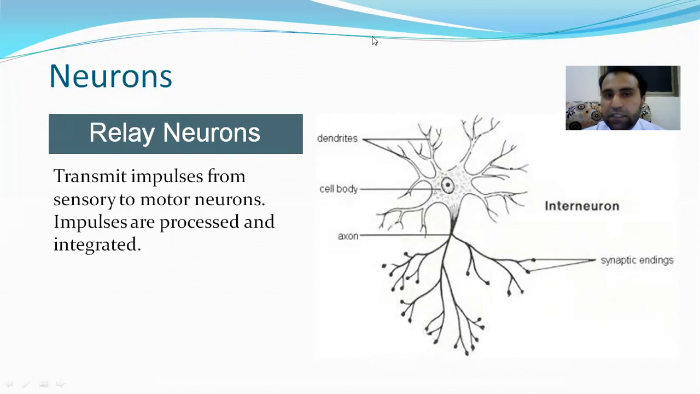Now, if you see here, the cell body is also at the end, but compared to motor neuron, the axon of relay neuron is very short. Okay.